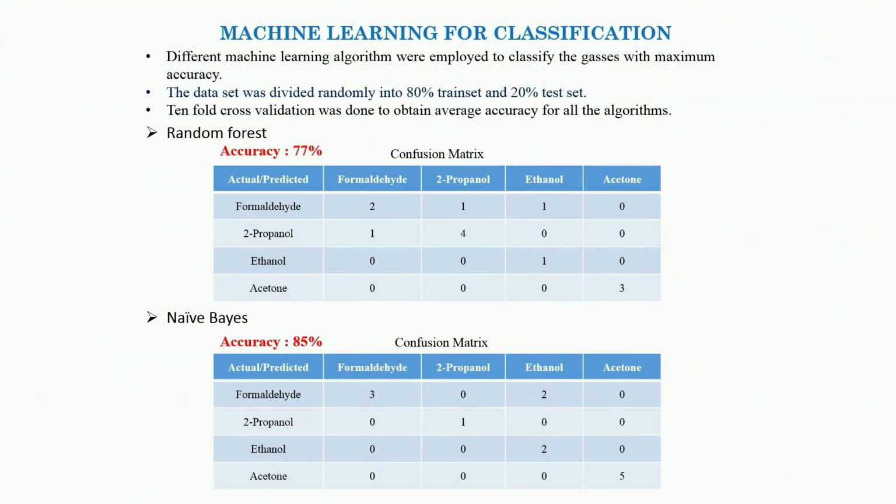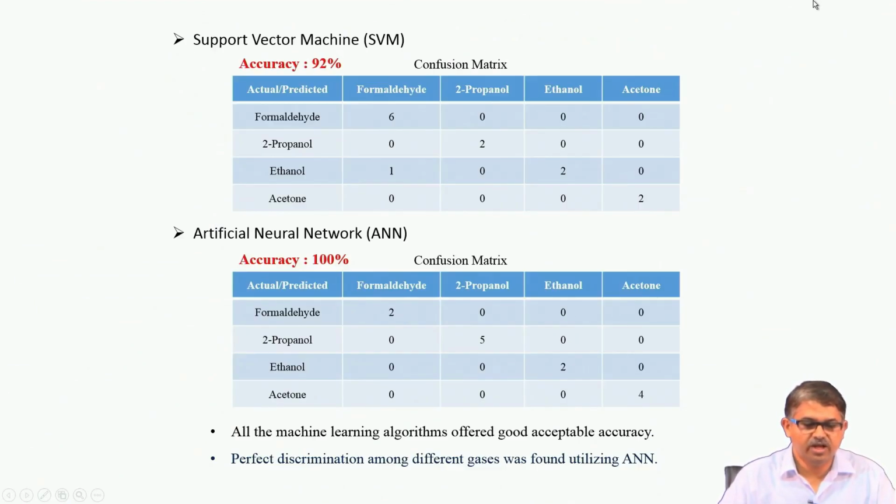So, I have put all these data in my algorithm, and what we have done is 80% of the data for the train set and 20% data for the test set, and we have found that out of these four machine learning algorithms, random forest, naive Bayes, SVM and ANN, ANN gave the best results as far as the selectivity is concerned. So, these are all confusion matrices.